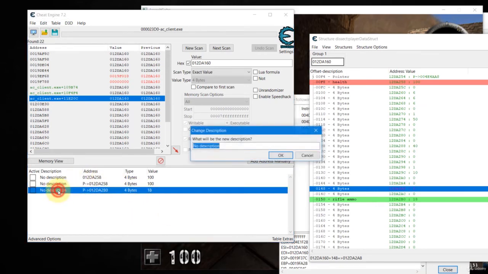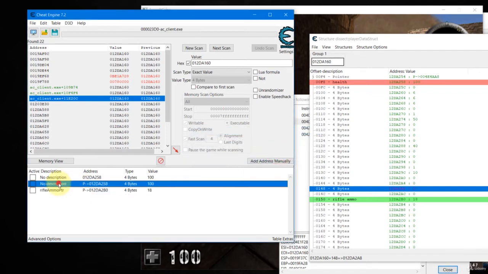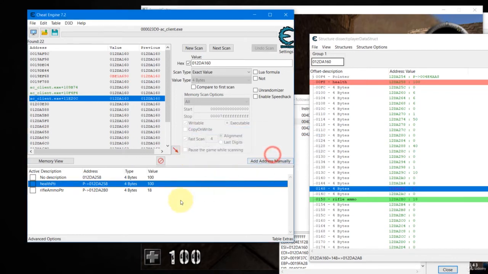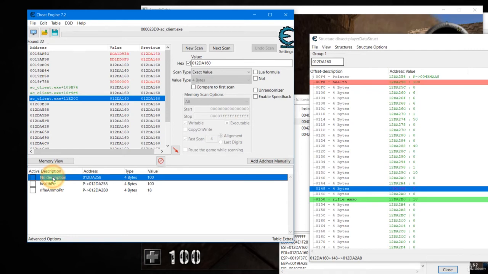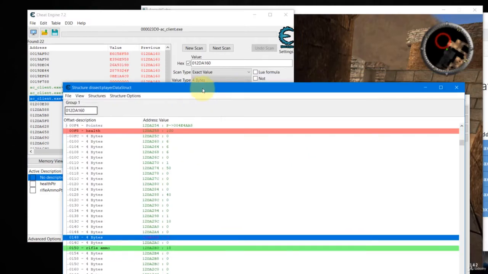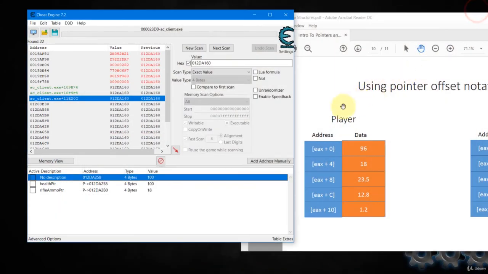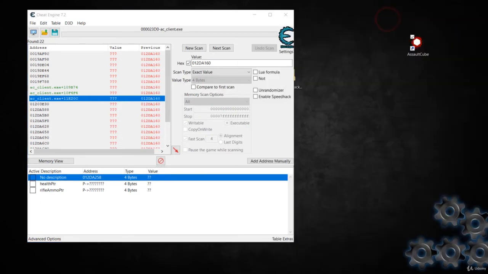So we can now label it. This is the rifle ammo pointer, and this one you can label as a health pointer. Okay, and this one is the dynamic memory. The dynamic memory is useless once you restart the game. So let's try to restart the game now. Let's close the game, and then now we restart the game again and see what happens.